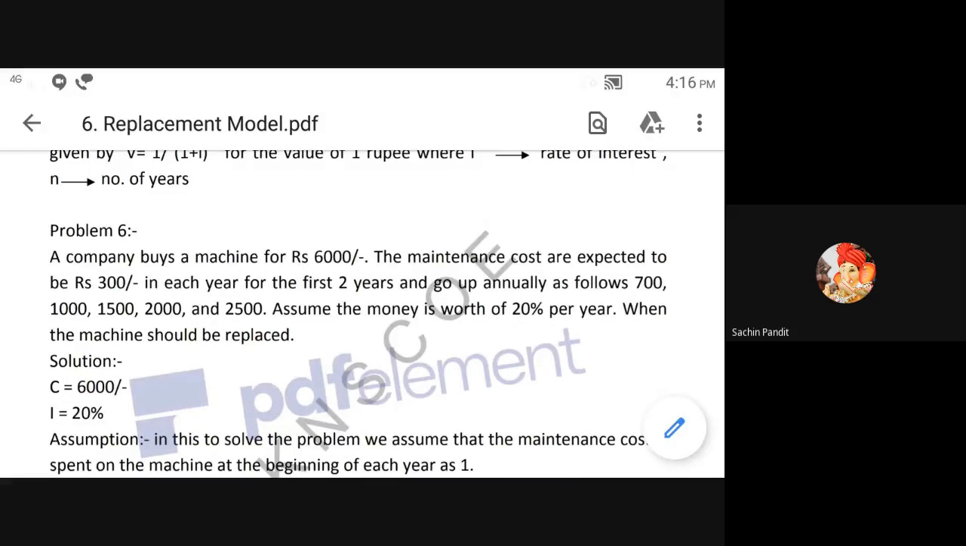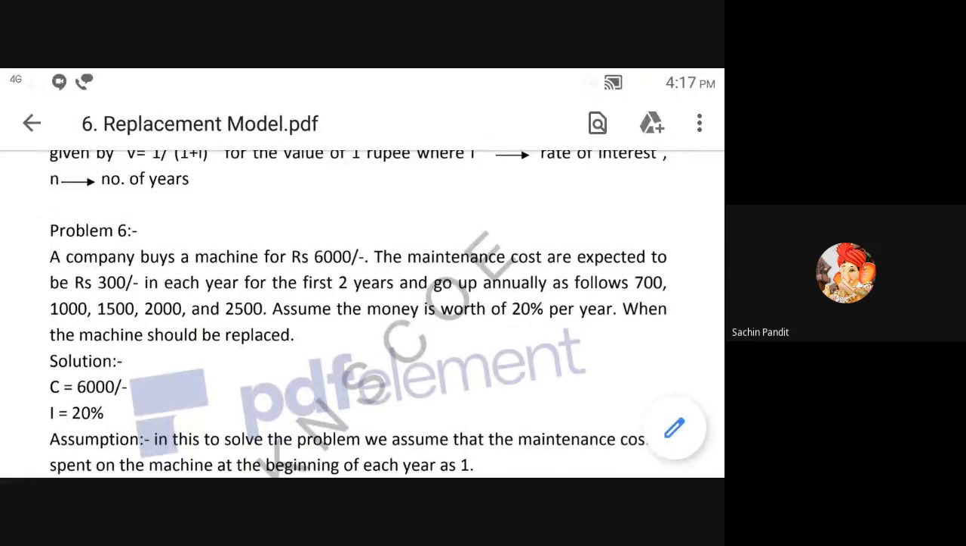Only the interest rate is given. Suppose, for example, a subsidy or any money value is given, also in terms of rupees. According to that, we can find out which type of problem it is. So, start the solution. Have you understood the statement? Okay, we will read the statement once again.